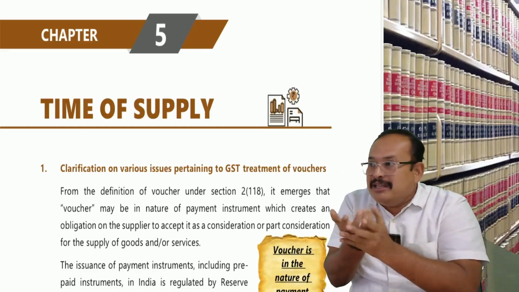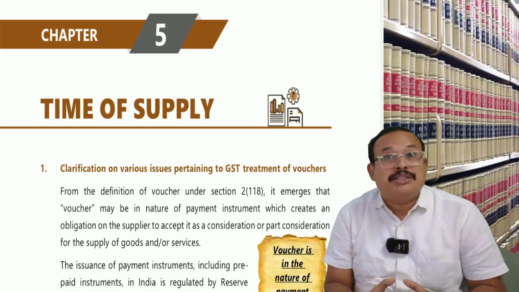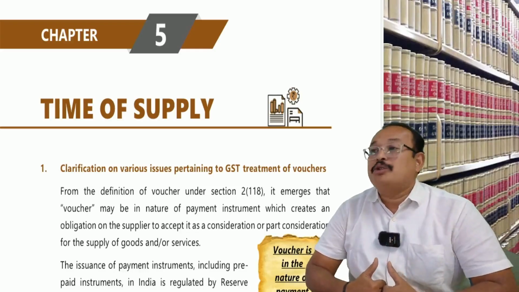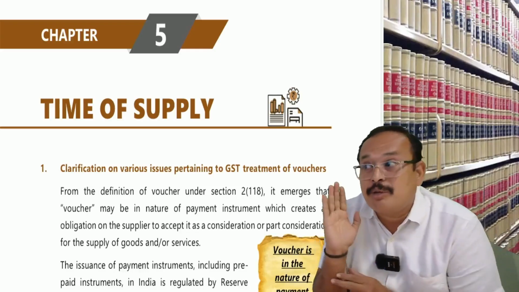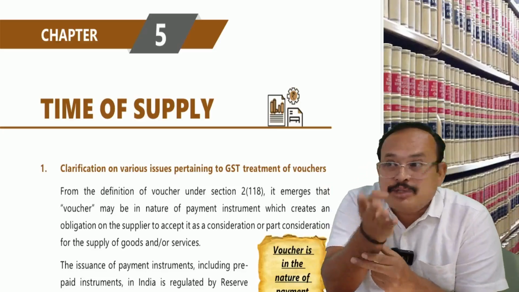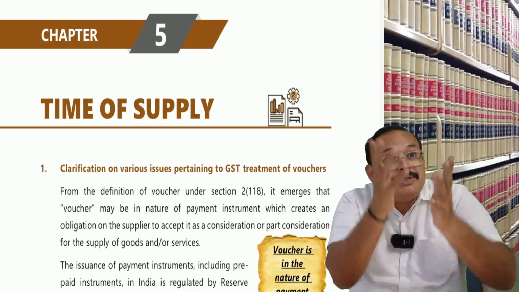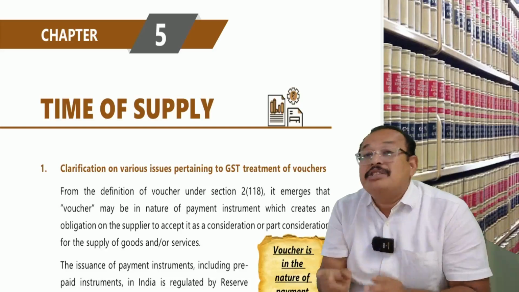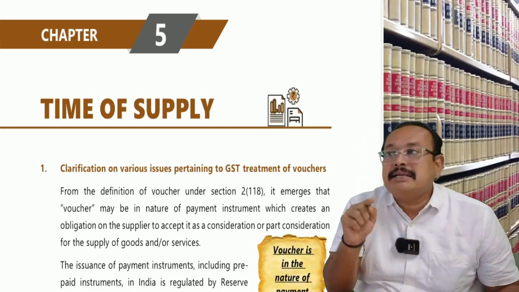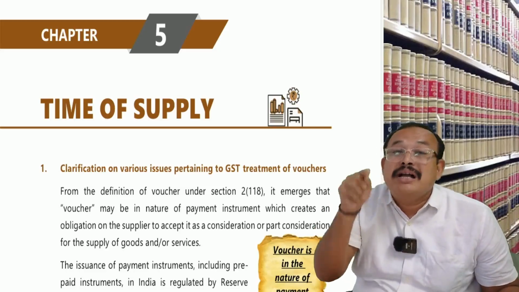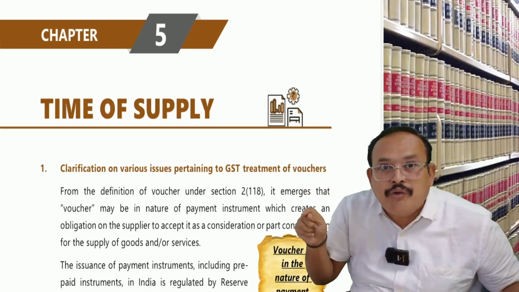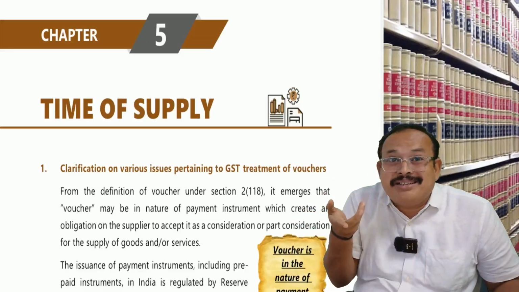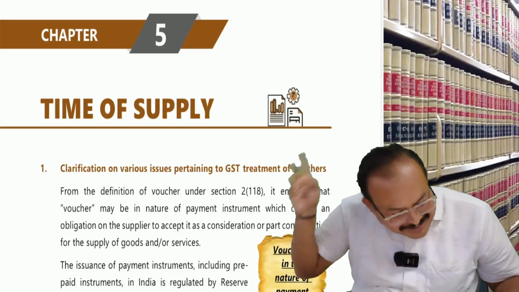Then you give me that 5,000 rupees voucher. I went to the Adidas showroom and purchased a rain jacket worth 6,000 rupees. I gave the 5,000 rupees voucher and 1,000 rupees in currency. He accepted. That means this voucher is on par with money. So it is a money transaction. As a result, the sale of vouchers by a seller authorized by the Reserve Bank of India is a money transaction, and money is neither goods nor service.